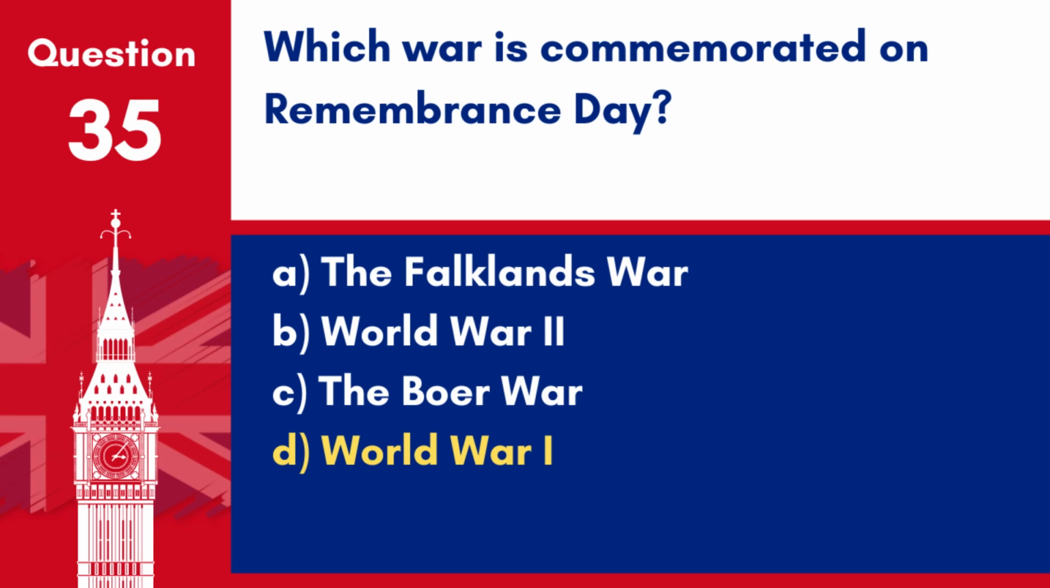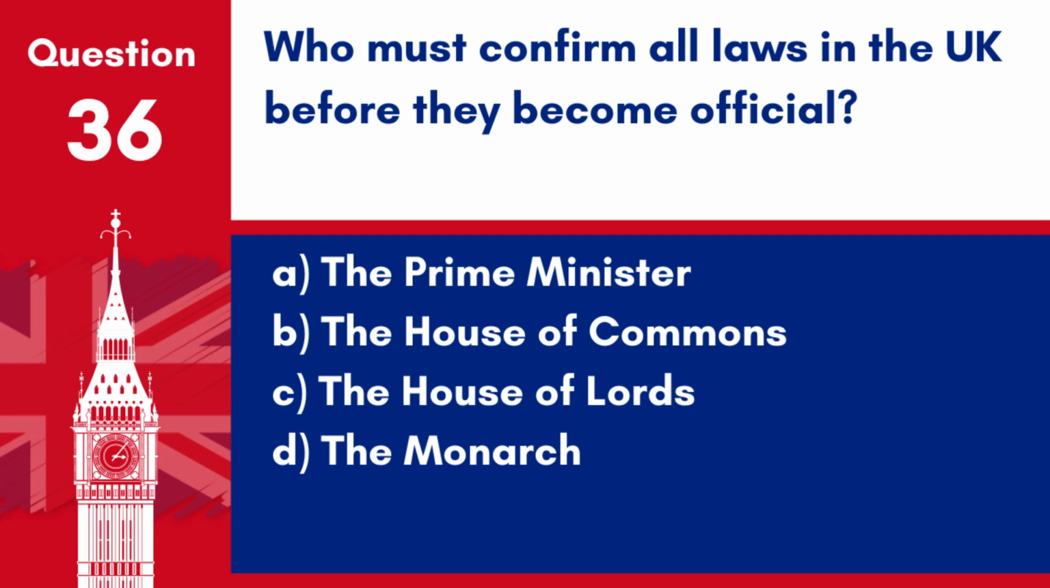Question 36. Who must confirm all laws in the UK before they become official? A. The Prime Minister. B. The House of Commons. C. The House of Lords. D. The Monarch. Answer. D. The Monarch. All laws in the UK must receive royal assent from the monarch before they become official.